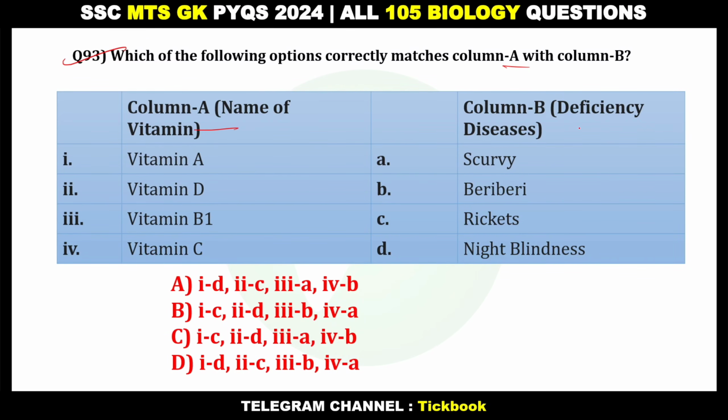Name of the vitamin and deficiency diseases. Number D, 1D, night blindness, deficiency of vitamin A, and 2C, rickets, vitamin D, vitamin B1, TB, beriberi, and C, scurvy.